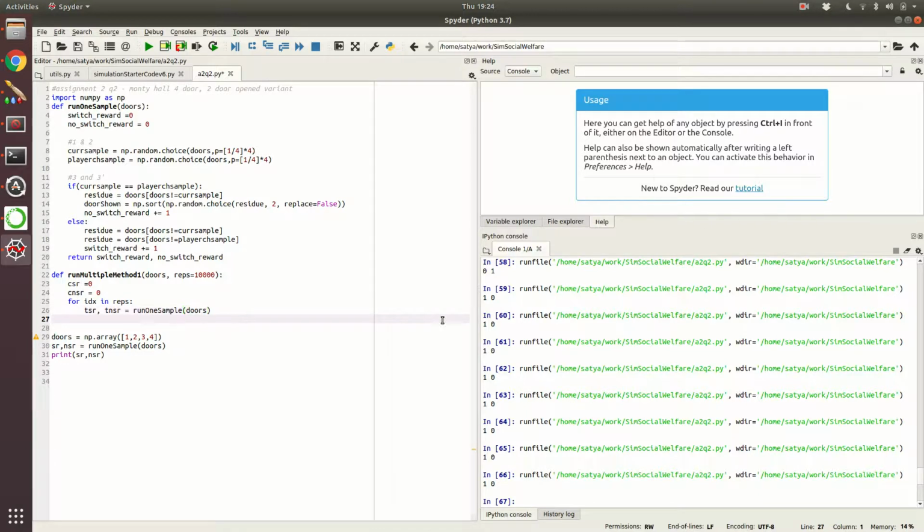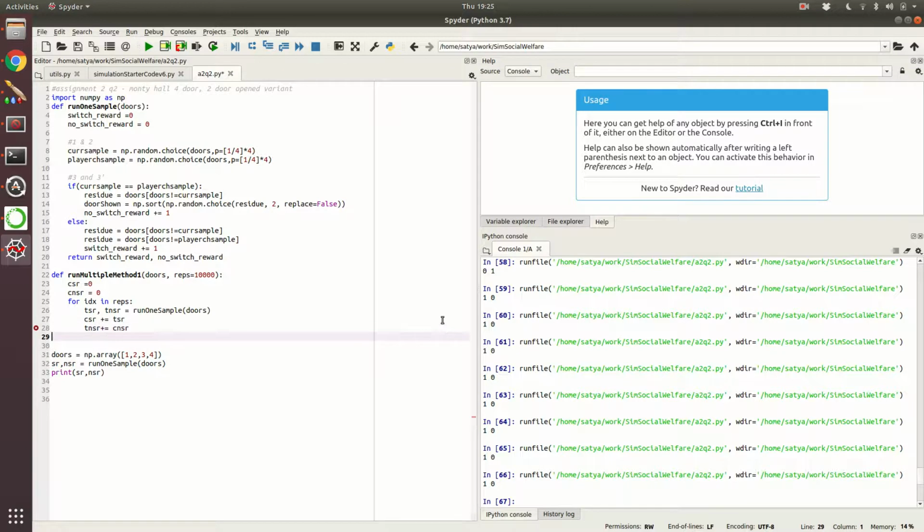Simple. Now we just say CSR plus equal to temp switch reward, and temp no switch reward plus equal to CNSR.